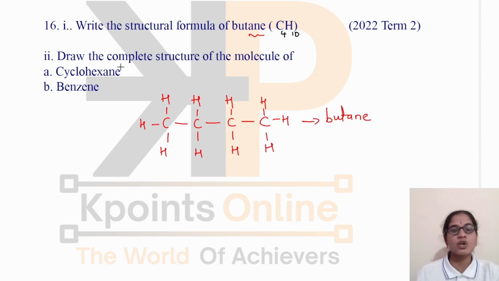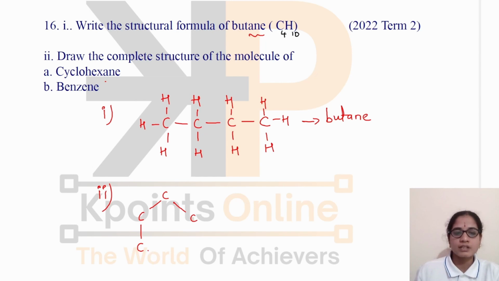Next the question is: draw the complete structure of the molecule of cyclohexane and benzene. Let us write the next answer. We have to draw the complete structure for cyclohexane. Cyclo indicates that the carbon atoms are arranged in the form of a ring. Hex indicates that there are 6 carbon atoms. Ane indicates that there is only a single bond between the carbon atoms. So as there are 6 carbon atoms, I will arrange them in the form of a ring as they have given cyclo.